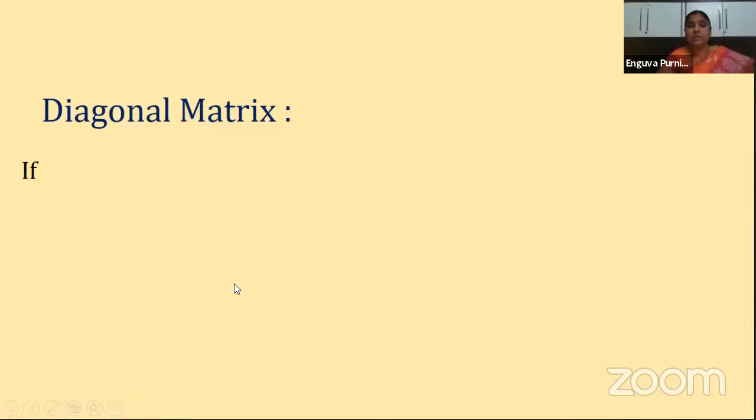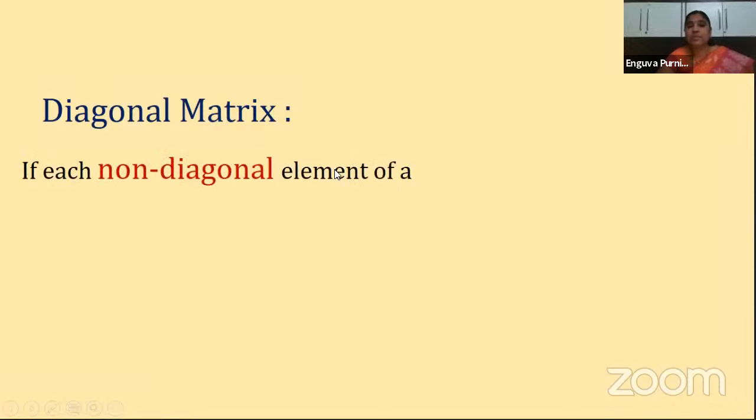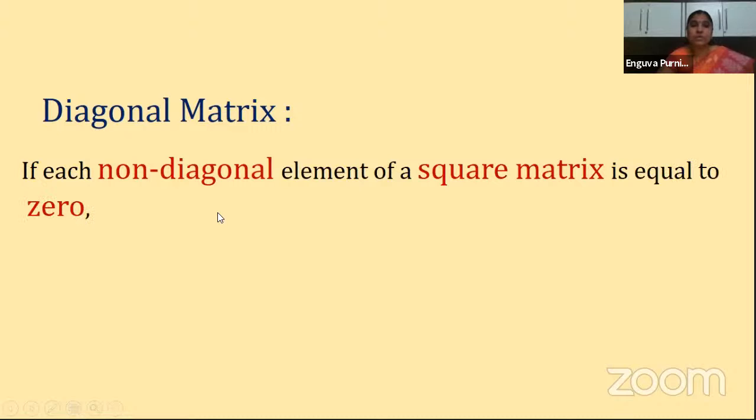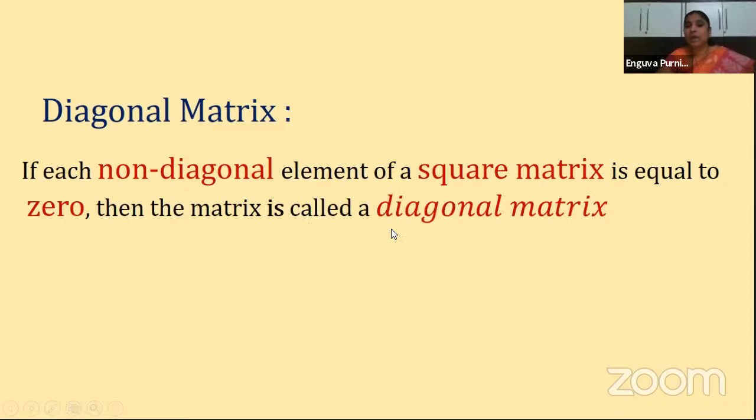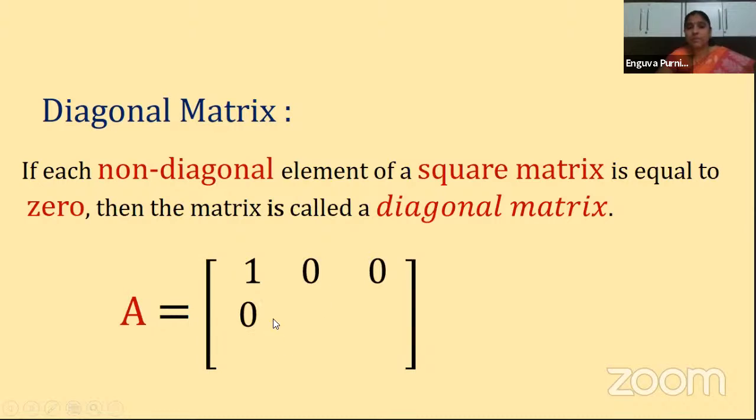Diagonal matrix. So what is a diagonal matrix? If each non-diagonal element of a square matrix is equal to 0, then the matrix is said to be a diagonal matrix. So other than the diagonal elements, the rest of all the elements should be 0. So which is the diagonal here? These are the highlighted elements: 1, 5, 6.